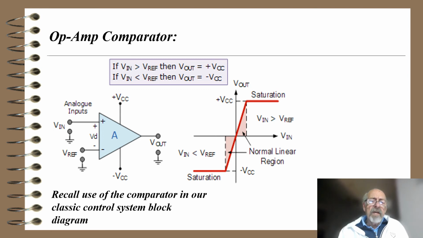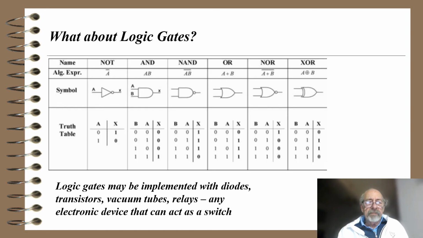If VIN is less than the reference, the output becomes minus VCC. So we can use a comparator in a classic control system to compare two voltages.